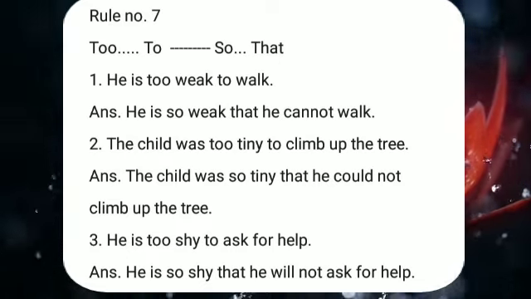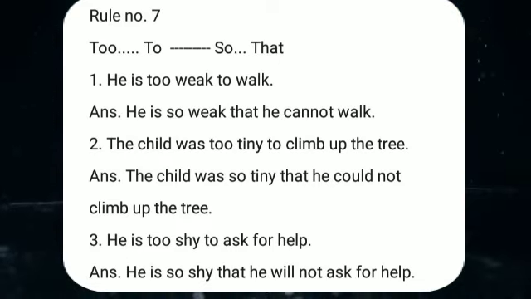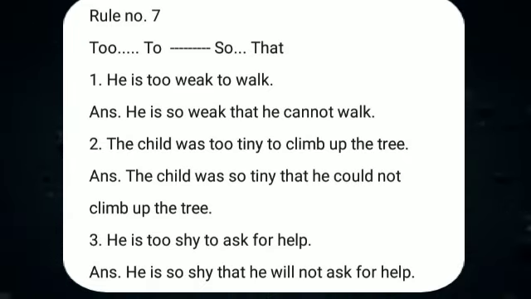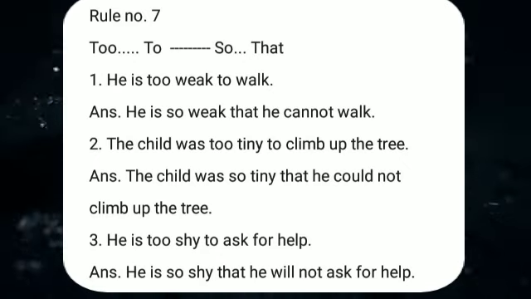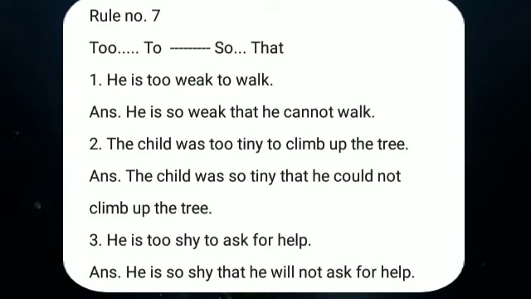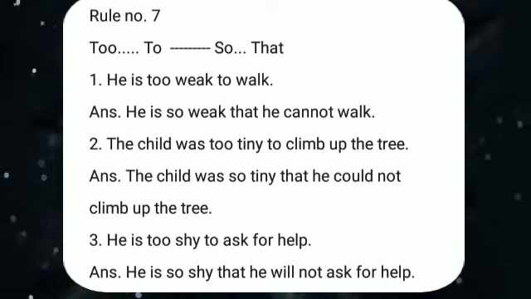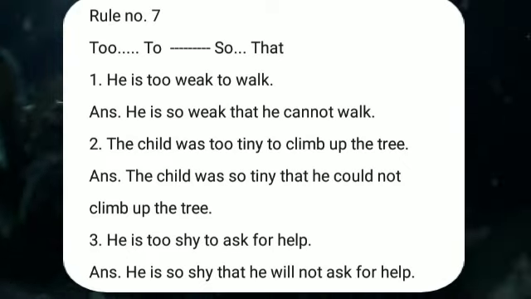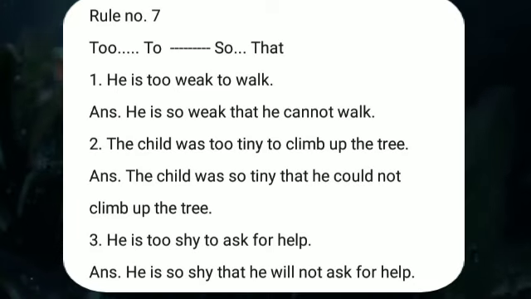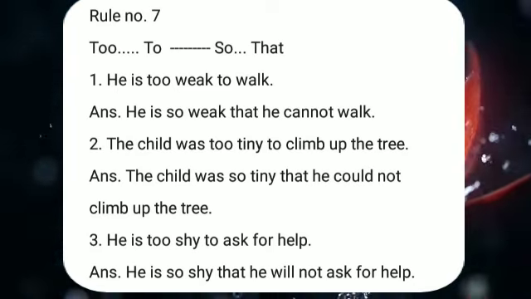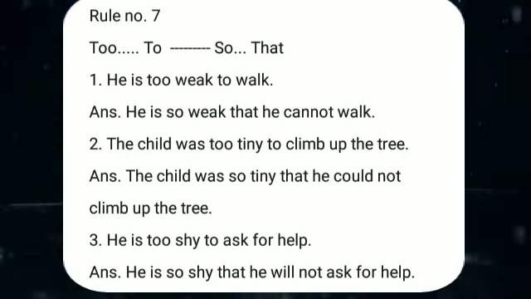Second sentence. The child was too tiny to climb up the tree. In this sentence also it shows the ability to climb up the tree. So here also we can use "can". But the problem is that the sentence is in past tense. The child was, isn't it? So then, in the place of "can", we can use "could", which shows ability in past tense. Answer. The child was so tiny that he could not climb up the tree. Meaning is that he was not able to climb up the tree.